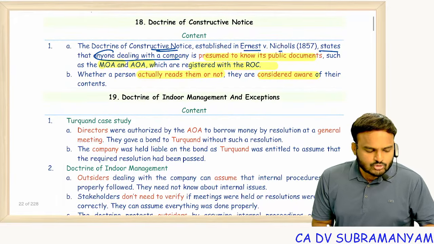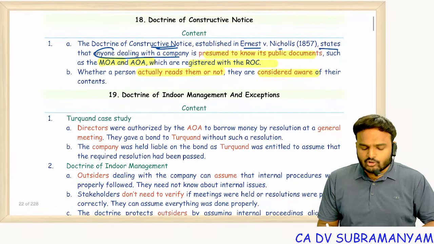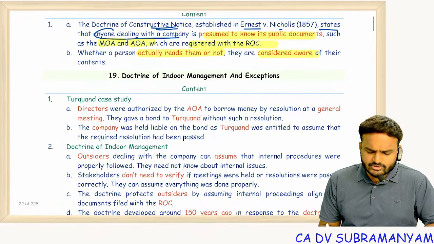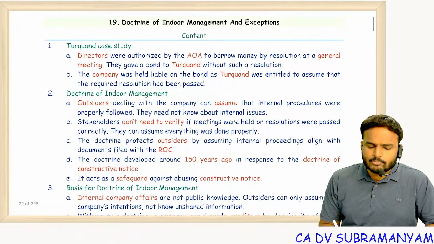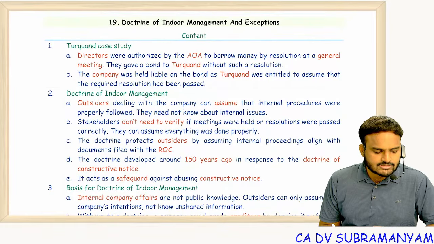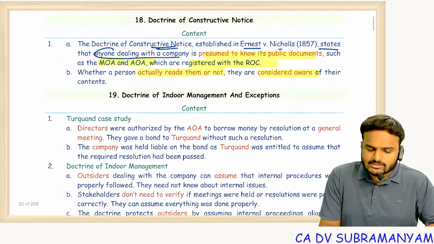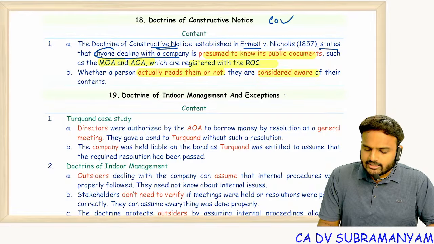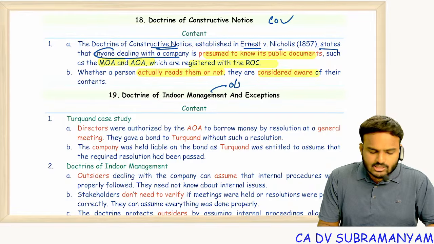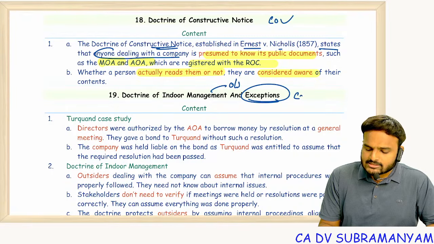And the exception to the doctrine of constructive notice is the doctrine of indoor management. In the doctrine of indoor management, who will be protected, company or outsiders? Outsiders will be protected. In constructive notice, the company will be protected. In indoor management, outsiders are protected. And coming to the exceptions, the company will be protected.